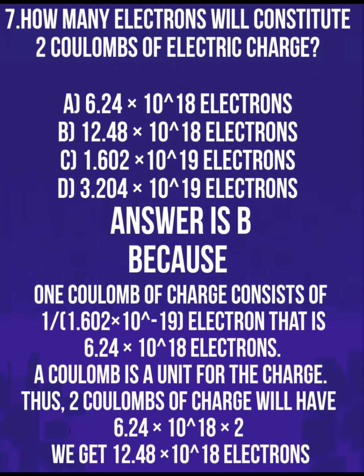Next, the question is how many electrons will constitute 2 coulombs of electric charge? We know that 1 coulomb of charge consists of 1 divided by 1.602 into 10 to the power of minus 19 electrons. That is, we get 6.24 into 10 to the power of 18 electrons. In the question, 2 coulombs of charge is given. We do the product 6.24 into 10 to the power of 18 into 2. We get 12.48 into 10 to the power of 18 electrons. That was the 7 questions.